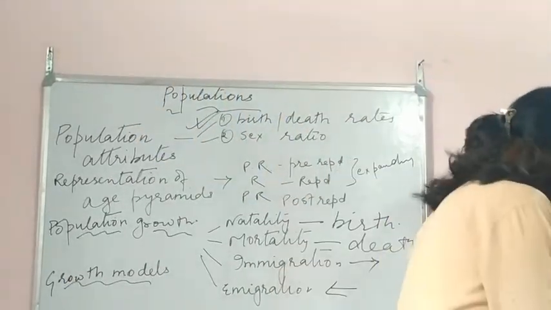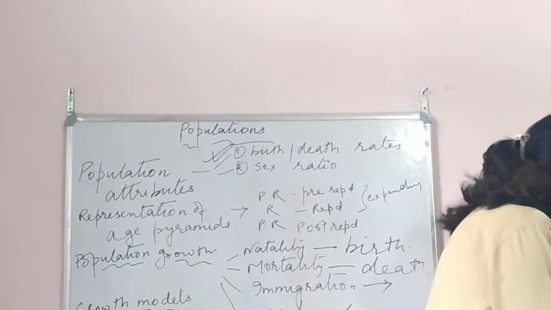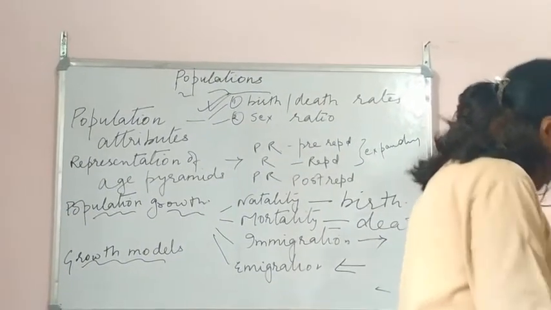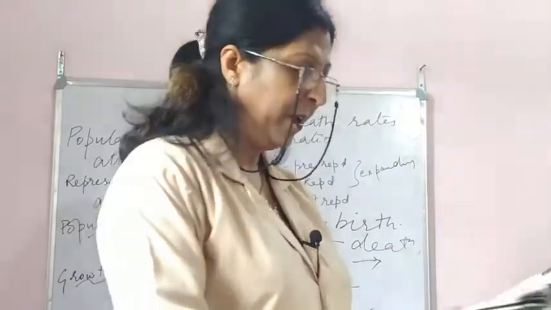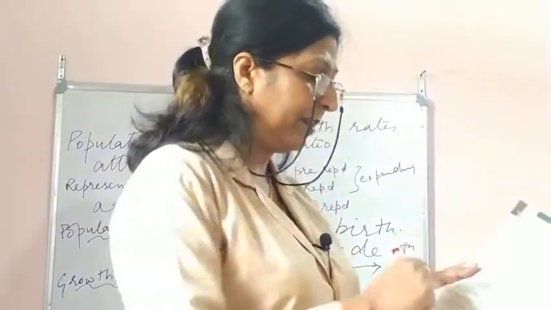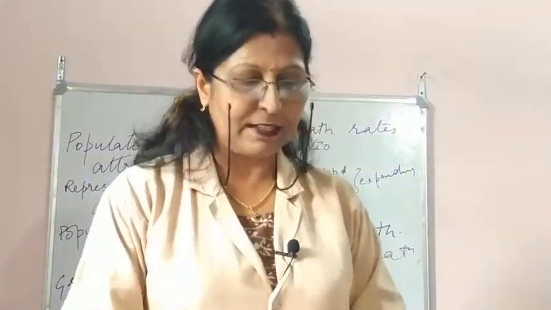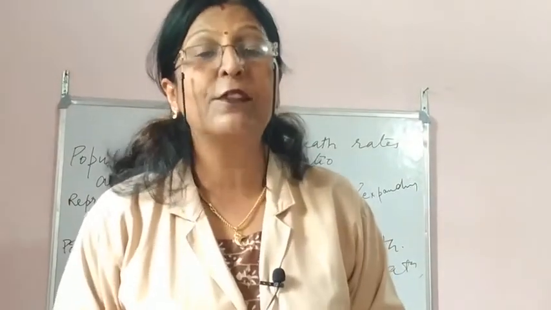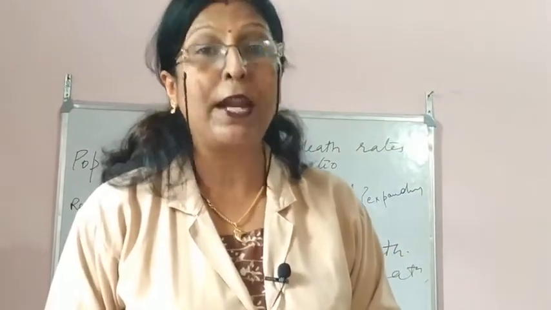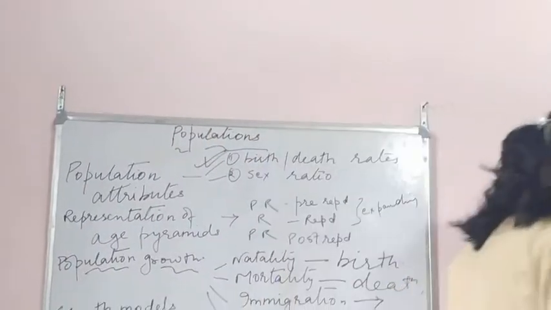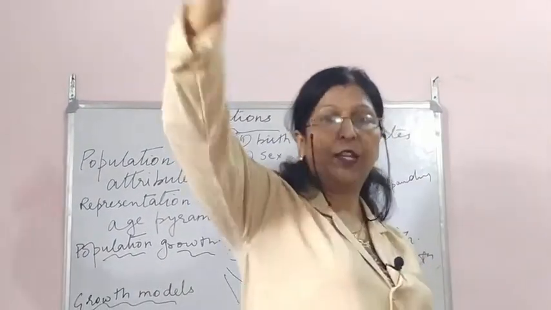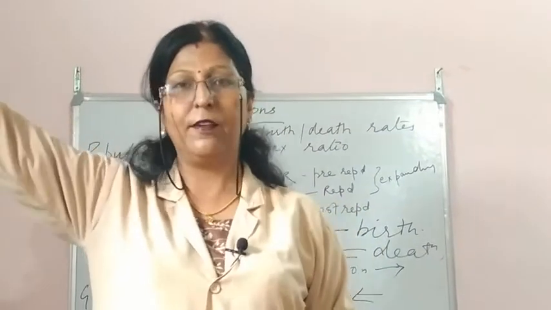You can see there is a graph in your textbook. Open your books to page 230 and see figure 13.5. You see a graph, this red one. That is exponential growth, where the growth takes place unlimited; it rises very steeply.